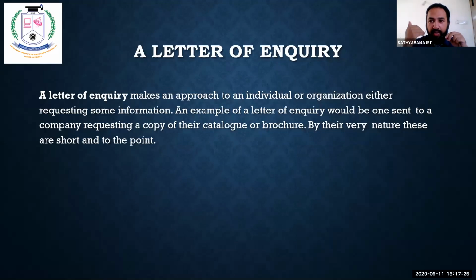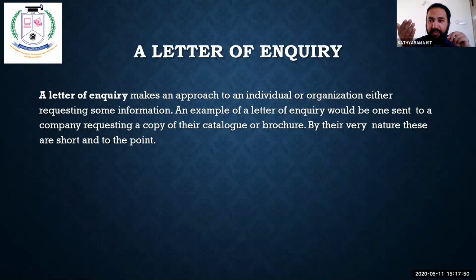For example, if I'm starting a new language center, what do I want? I want classrooms, chairs, tables, boards, everything. So what do I do? I inquire. I send inquiry letters to manufacturers of boards, tables, chairs, and computers.